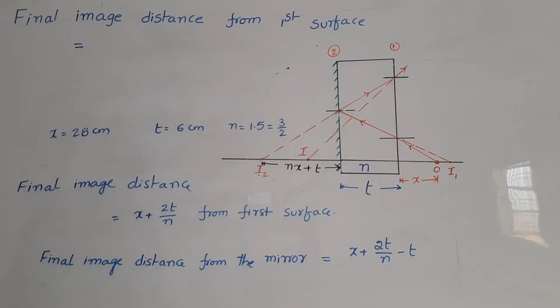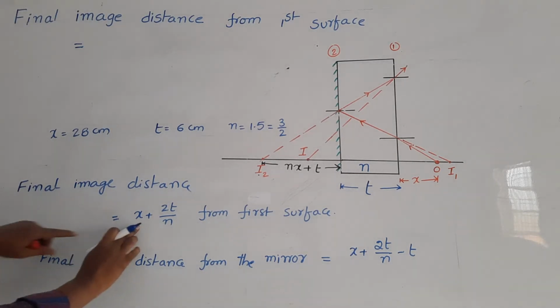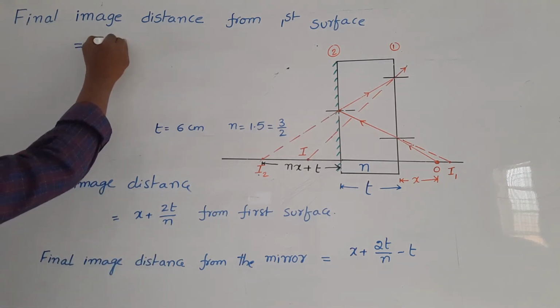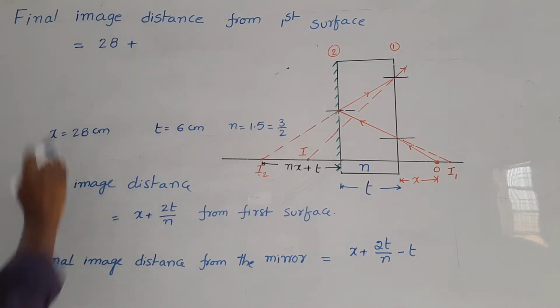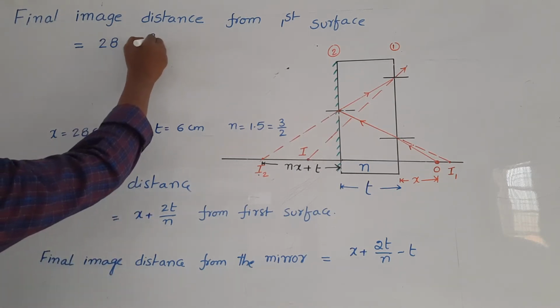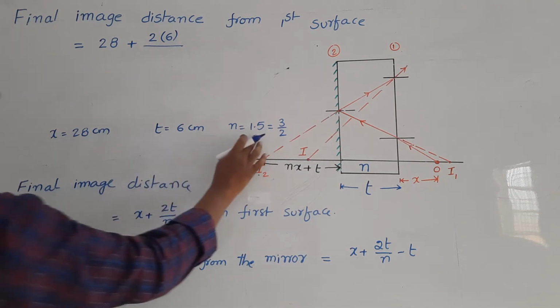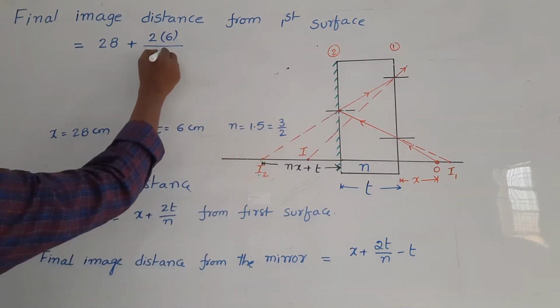So the final image distance from the first surface is x plus 2t by n. x is equal to 28 plus 2 into t, which is 6, divided by n, which is 1.5.